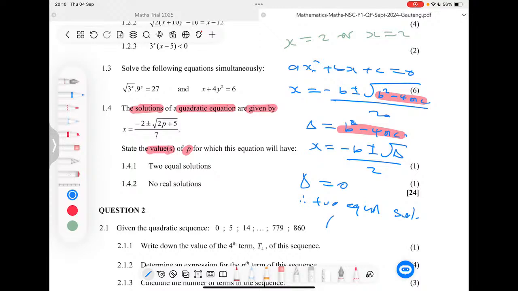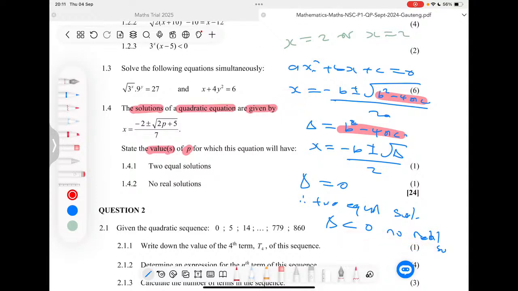But now if our discriminant is less than 0, then there are no real solutions. We don't have a solution. Can you see here that if our discriminant becomes less than 0, meaning if it becomes negative, then this part will make the whole thing undefined, because we know the square root of a negative is undefined. So the value of x, our solution, will be undefined. There will be no real solutions.